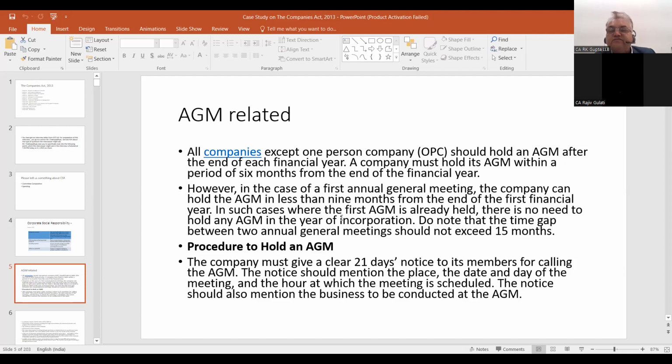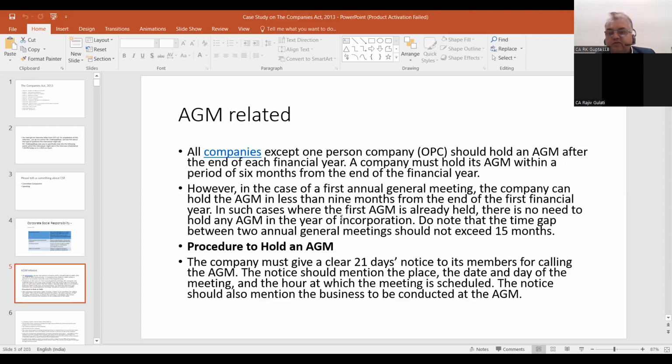In such cases where the first AGM is already held, there is no need to hold any AGM in the year of incorporation. Then do note that the time gap between 2 annual general meetings should not exceed 15 months. So these are some of the basic provisions. How much notice is required? The company must give at least 21 days notice to its members for calling the AGM. And 21 days clear notice is there.